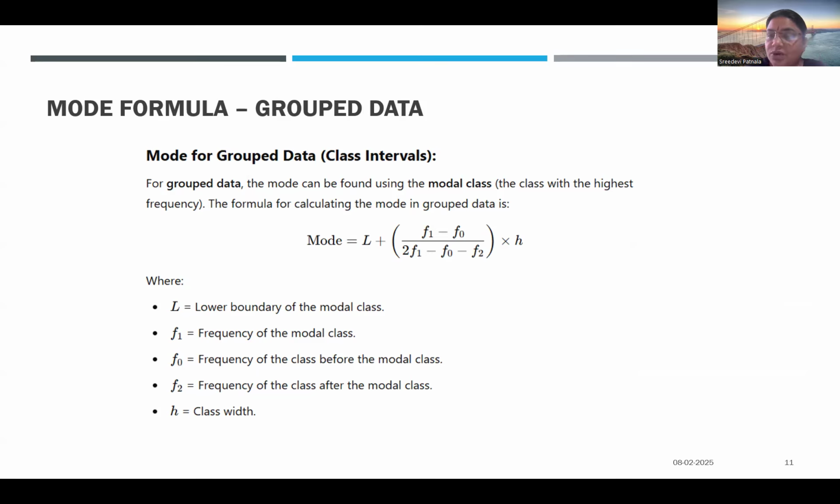While explaining the formulas, I will help you identify which value to take as L, F1, F0, F2, and H, which is the class width.